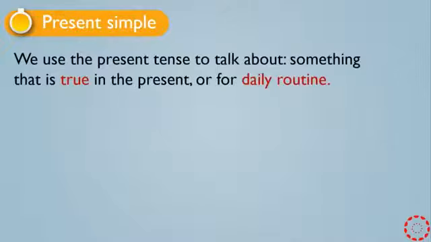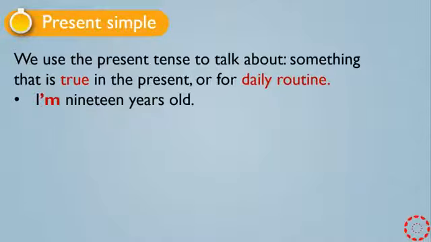Let's see what's present simple and when do we use it. We use the present simple tense to talk about something that is true in the present or for daily routine. For example, when I say I'm 19 years old, or you can say I'm 20 years old.